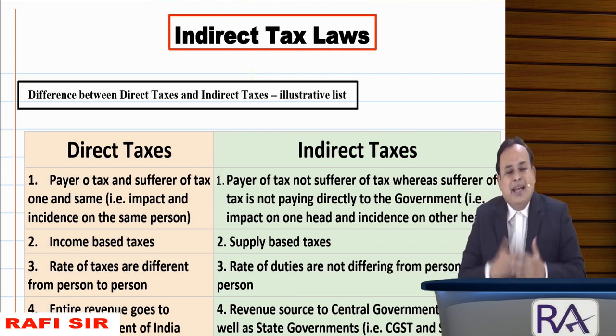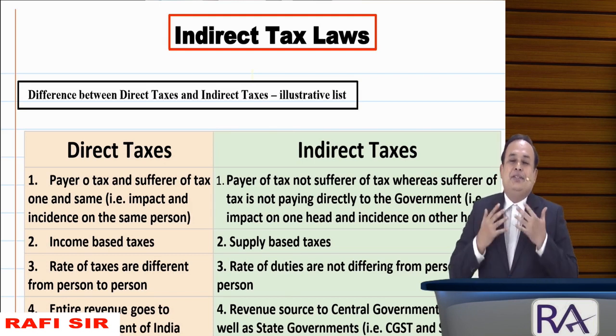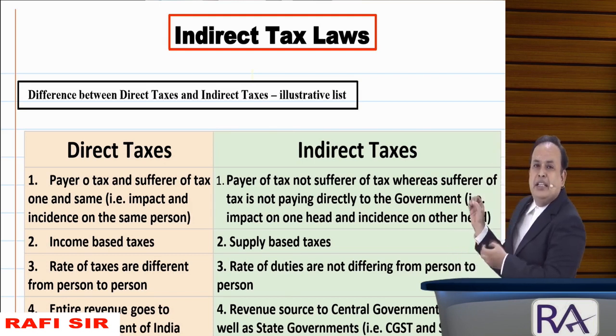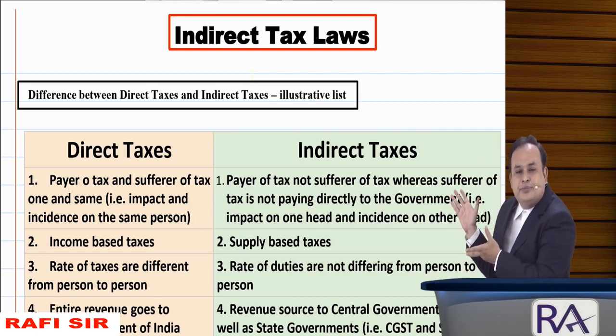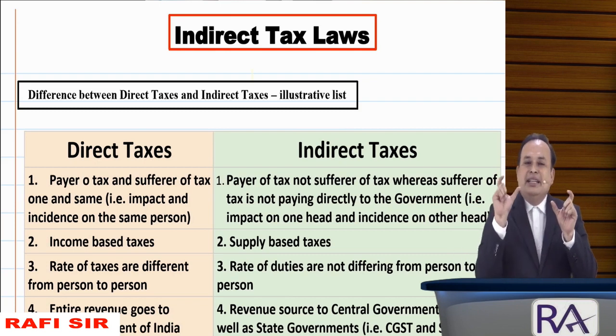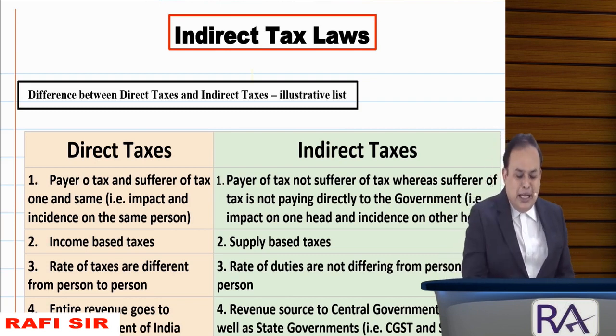Then what do you mean by direct tax before knowing the indirect taxes? I presented it in front of you on the screen. Just look and understand, my dear. Direct taxes versus indirect taxes. How to understand this? As simple as this.